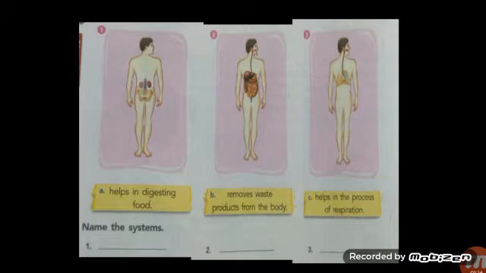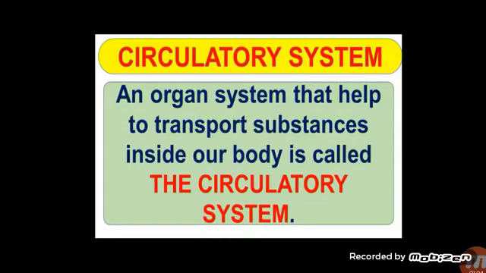Today we are going to learn about the circulatory system. What is the circulatory system? An organ system that helps to transport substances inside our body is called the circulatory system. What you are eating, the oxygen you are breathing.